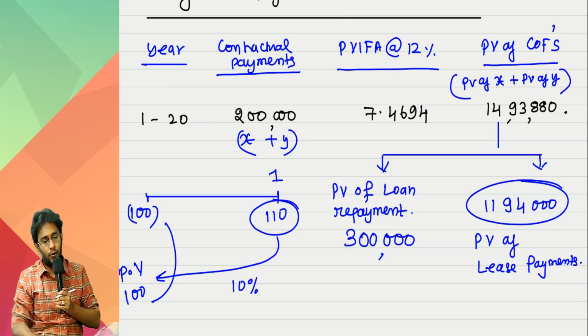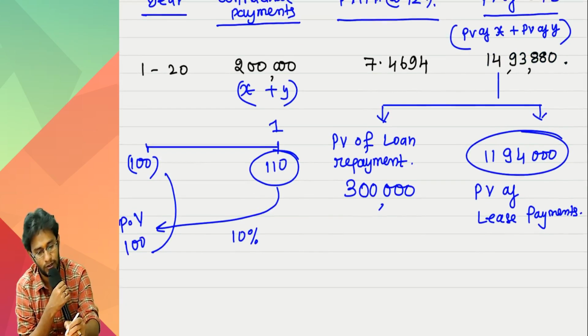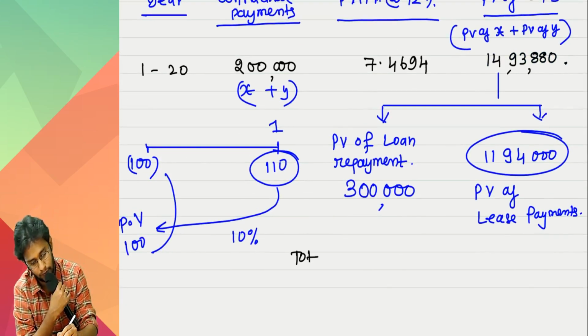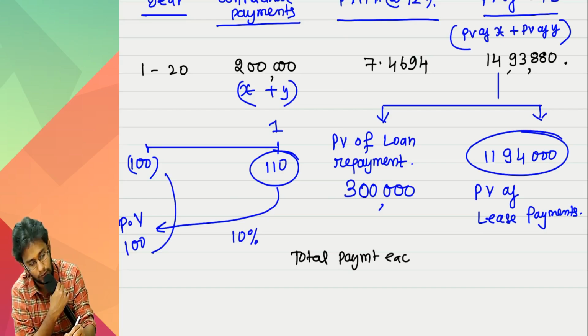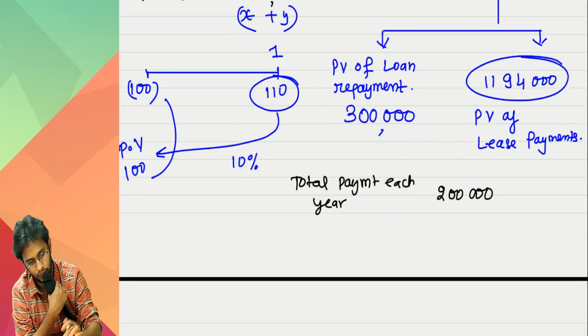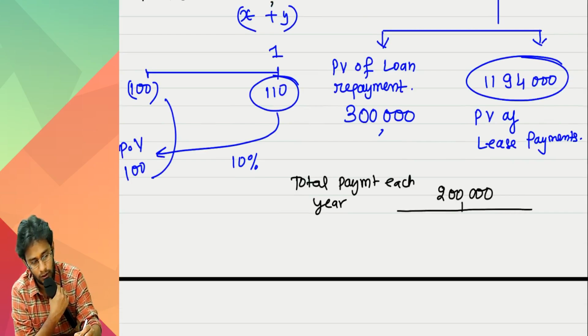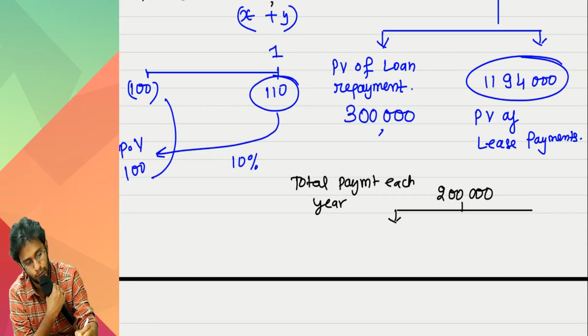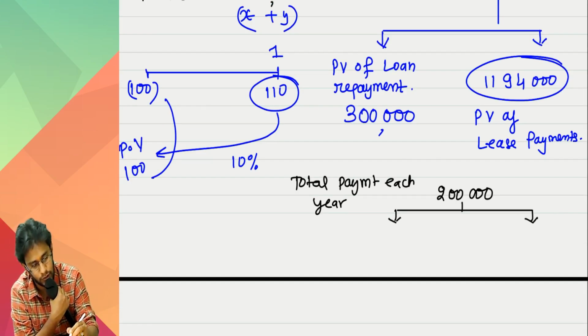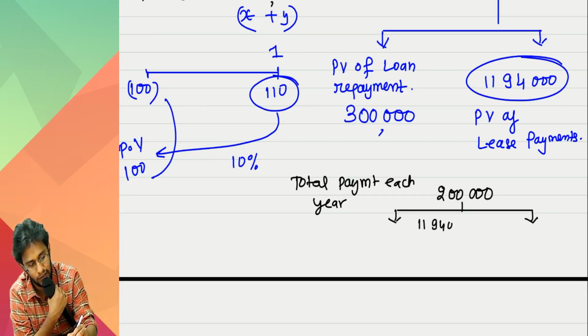So the utility now is, the 2 lakh rupees you pay as total payment each year should be split in the ratio of 11,94,000 is to 3 lakhs.